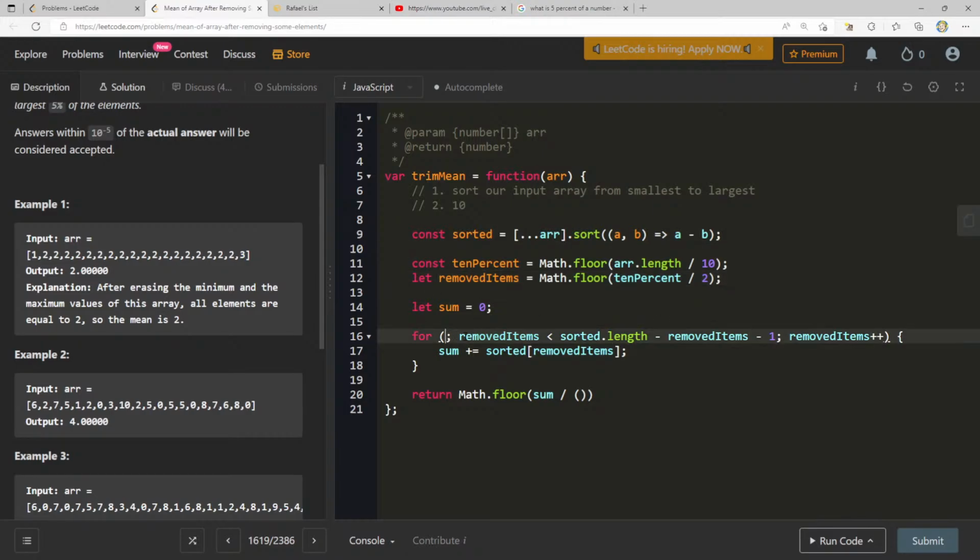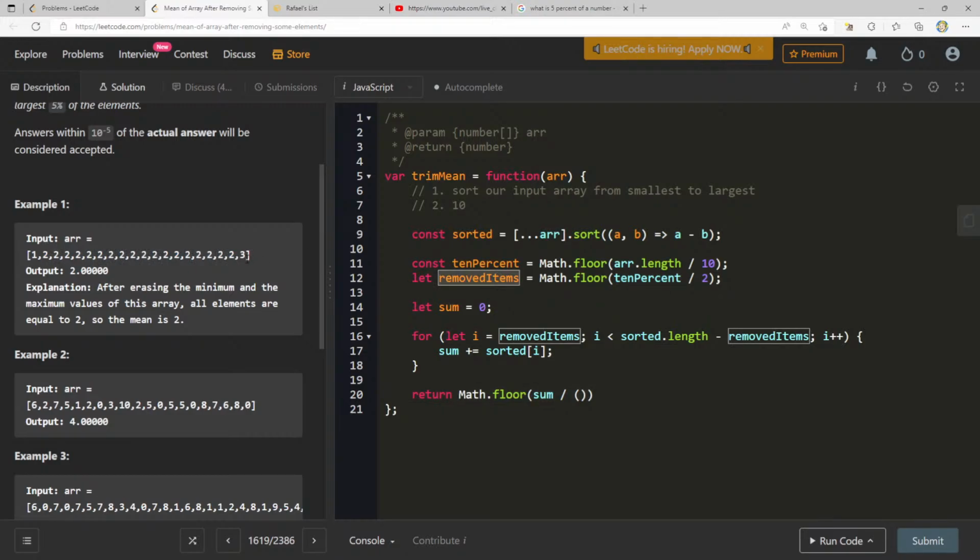So instead here, maybe I should create I. Let I equals removed items. Let's just say that, right? I less than sorted length minus removed items. I plus plus. Sum plus or equals sorted of I. And now can I just divide that sum by this range? Removed items -1.